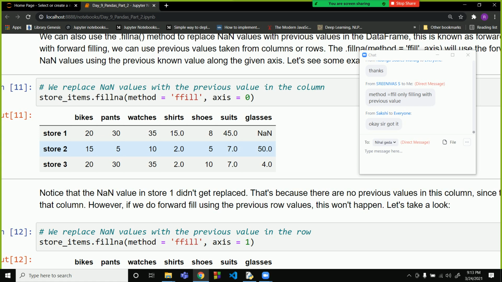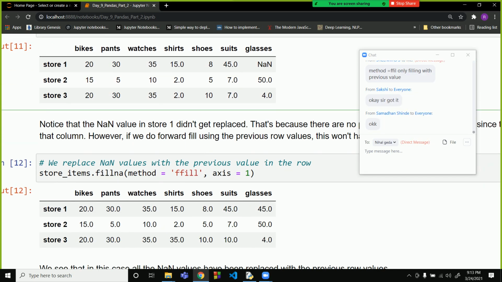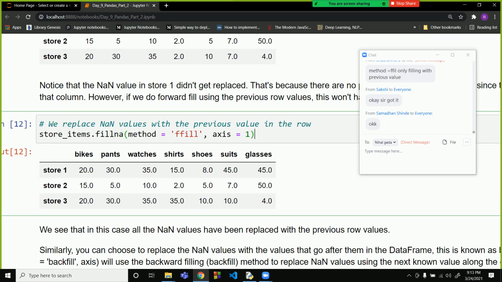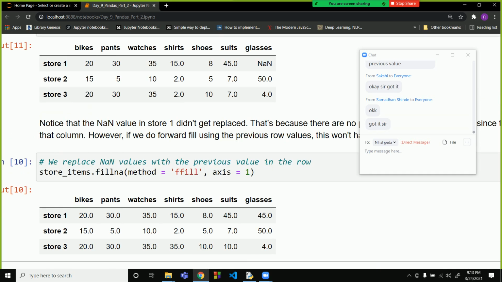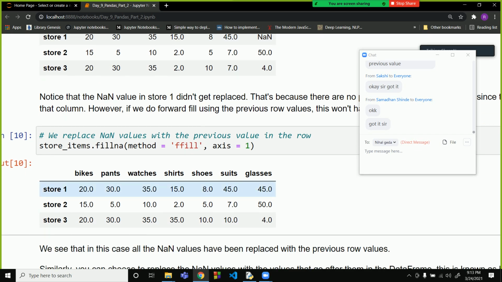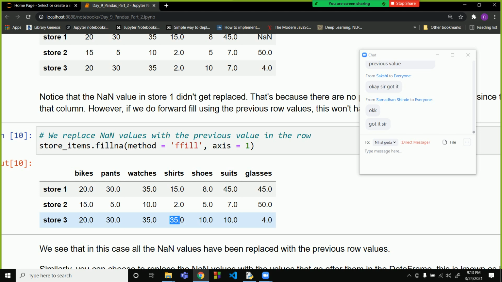The ffill will only fill the value with the previous one. So all the previous non-NaN values will be filled over here. Now if we want to fill the values along the rows, that can also be done. You can see the previous values are filled over here. So 45 was replaced over here with 45, 35 was replaced over here, and 10 was replaced over here.